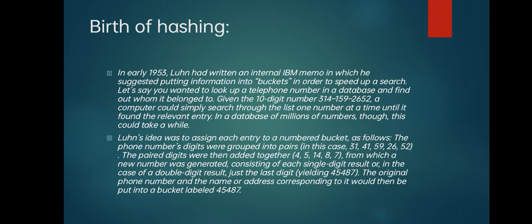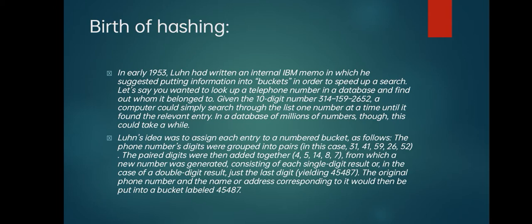So from which a new number was generated, consisting of each single-digit result, or in the case of a double-digit result, just the last digit. As we took before in the example, we got 4, 5, 14, 8, 7. So we should take only one digit. If it is two digits, we should take the last digit. That is, 4 is a single digit, so 4 is taken. 5, 1 4, so the last digit is 4, so let's take 4, and 8 and 7.